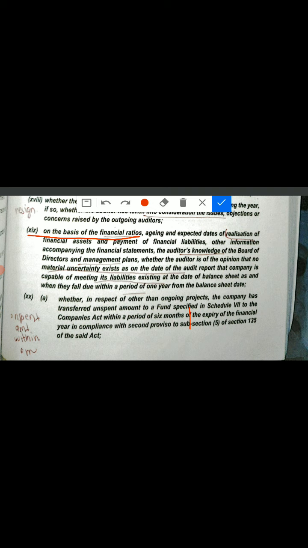Also, you have to check whether, as an auditor, you have knowledge of the board of directors' and management's plan. And also you have to make sure that no material uncertainty exists on the date of audit report that the company will not be able to meet its liability. Like suppose in our case it is PQR Limited and suppose it has a lot of liabilities. So as an auditor you have to make sure that there exists no uncertainty that PQR Limited will not be able to pay off.